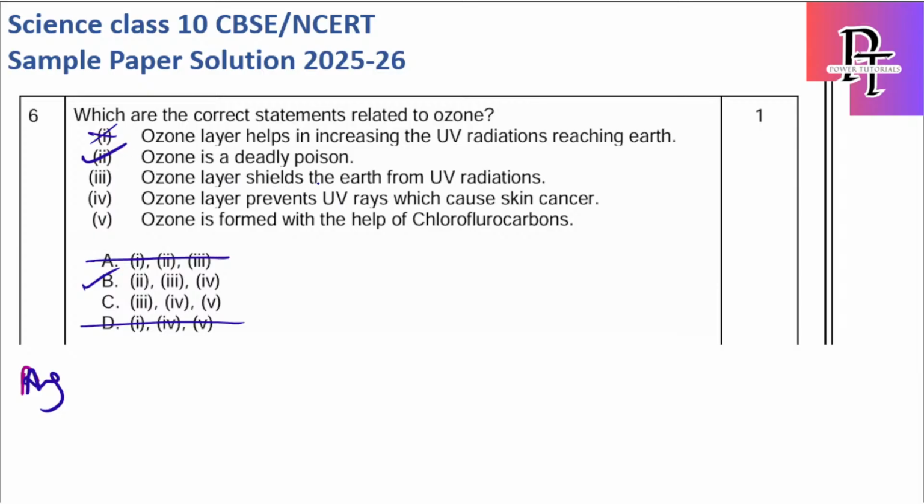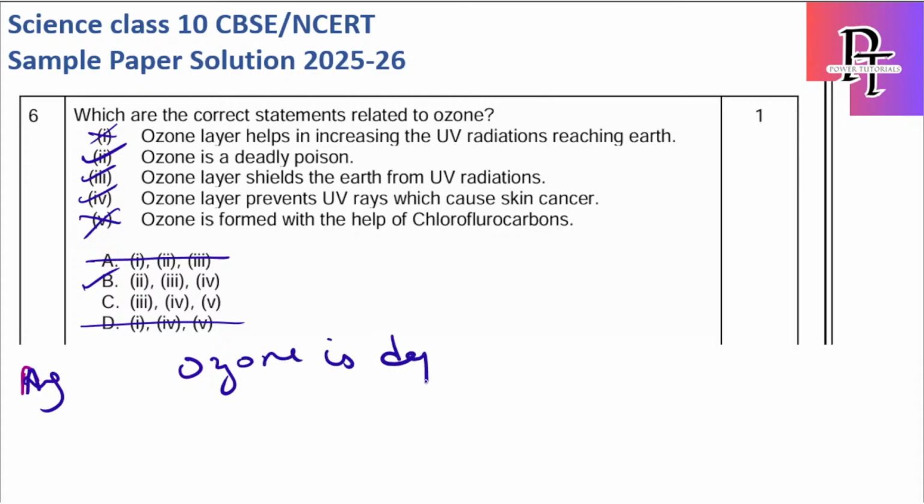Ozone layer shields the earth from UV radiation, hence this is also correct. Ozone layer protects from UV rays which cause skin cancer. Yes, 2, 3, 4 are correct, hence B is the right answer. What about 5? Ozone is formed with the help of chlorofluorocarbons. It is not formed. Ozone is depleted with the help of chlorofluorocarbons.